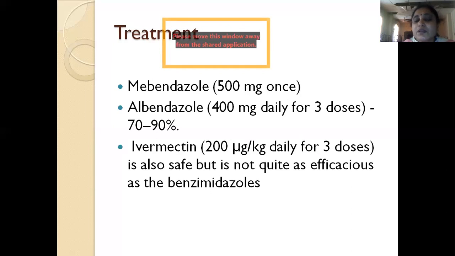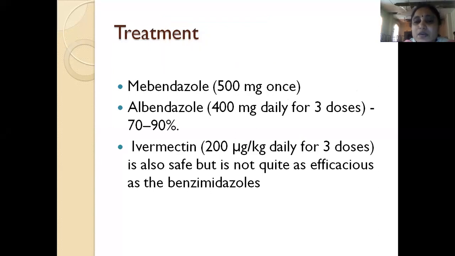Treatment is simple. You give mebendazole 500 mg once or albendazole 400 mg daily for 3 doses. These give a cure rate of 70 to 90%. Ivermectin is also used, but it is not as efficacious. Ivermectin in the dose of 200 microgram per kg daily for 3 doses is used.